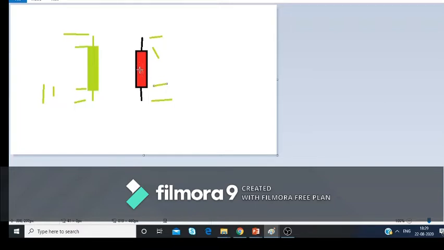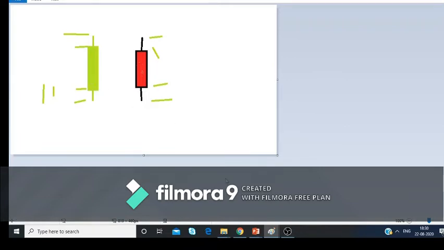So the close of the price is lower than the open of the price. That's why this particular candle is red in color. Red implies that the price has gone down, and green implies the price has gone up. I think this part is clear to you.